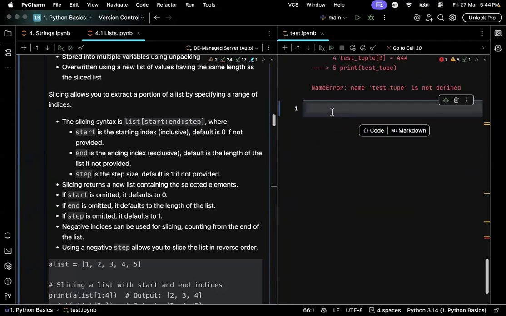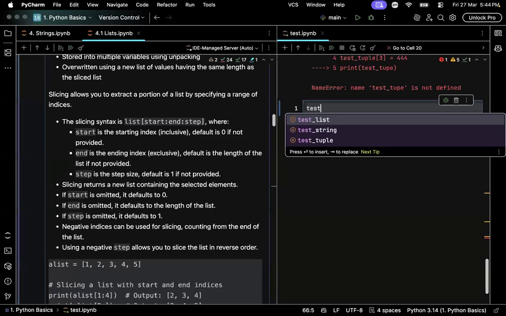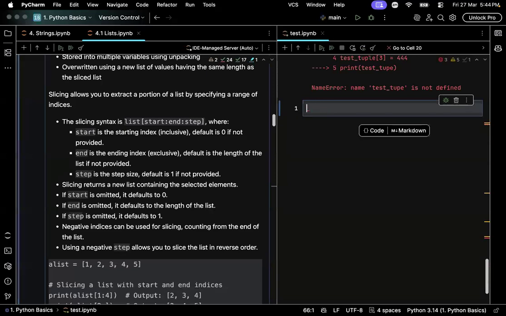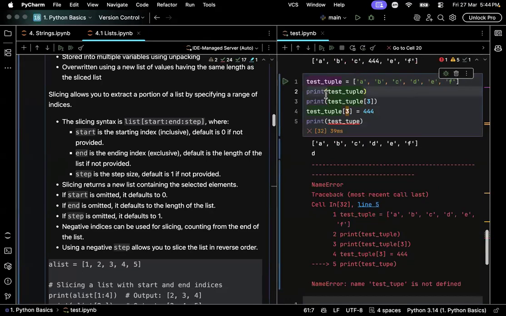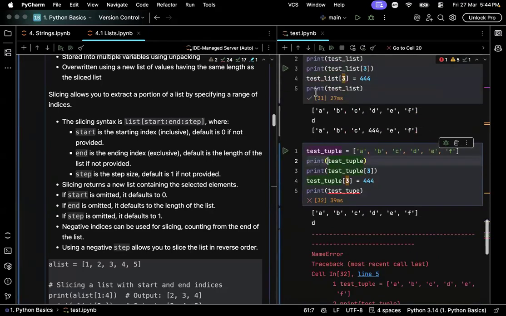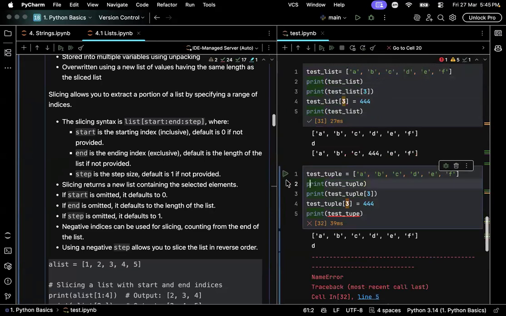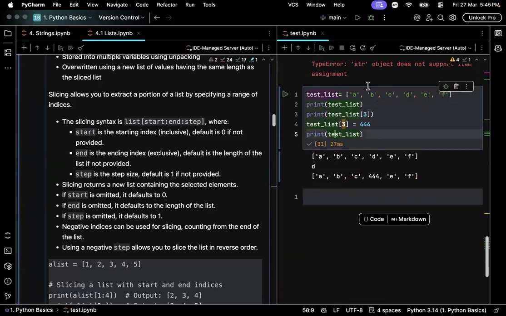Now, here is an advanced version of it. What if we wanted to overwrite a range of values, not just a single value, but multiple values from a list? Let me delete this. Yes, here A, B, C, D, E, right? What if I wanted to replace everything from B to D with new values? All you have to do is slice.